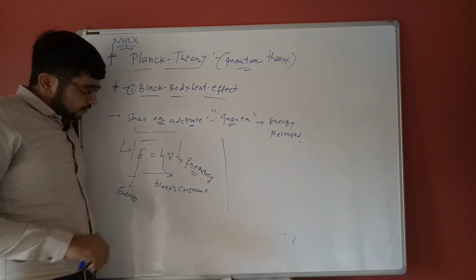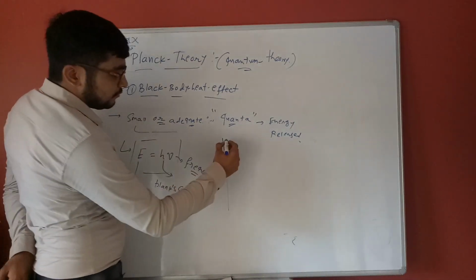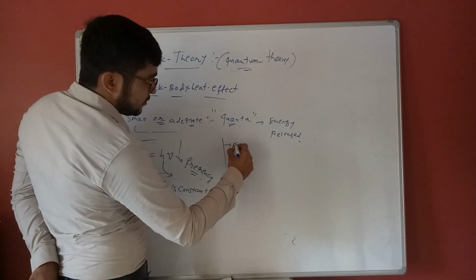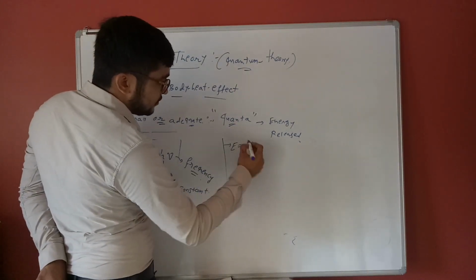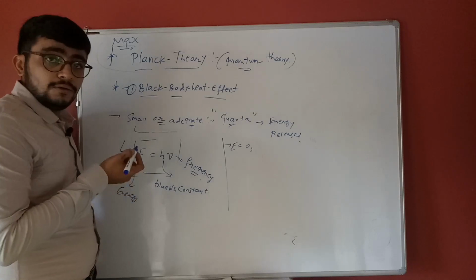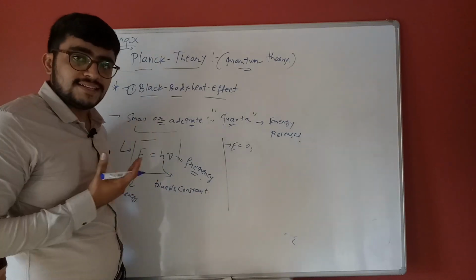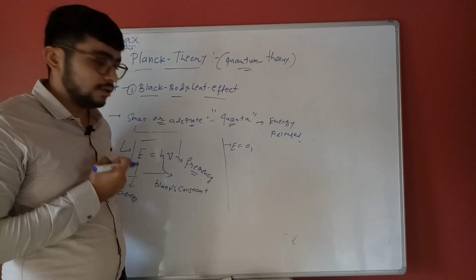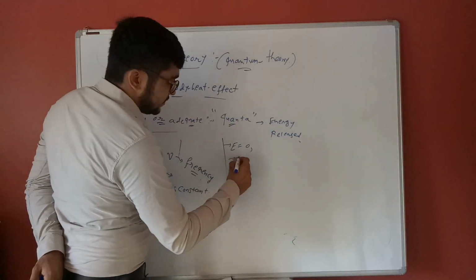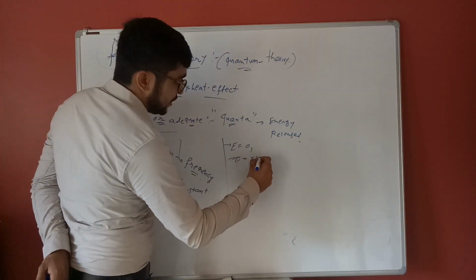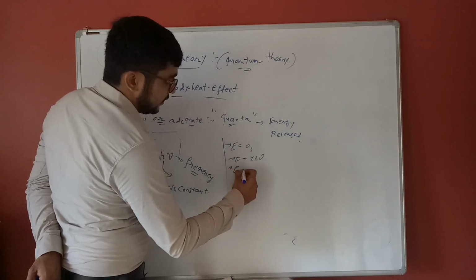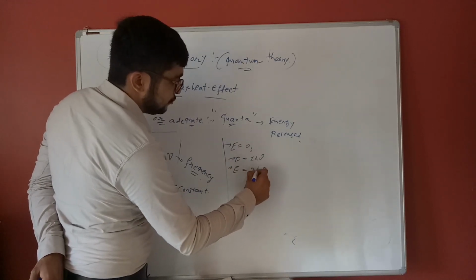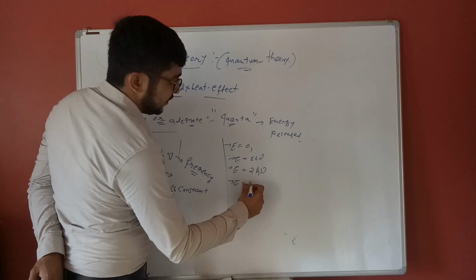So energies are in the form of quanta. Suppose E is equal to 0: the object has energy zero, nothing is released, like an ideal black body. Suppose E is equal to 1 h mu, another E is equal to 2 h mu, the third is 3 h mu, up to n h mu.